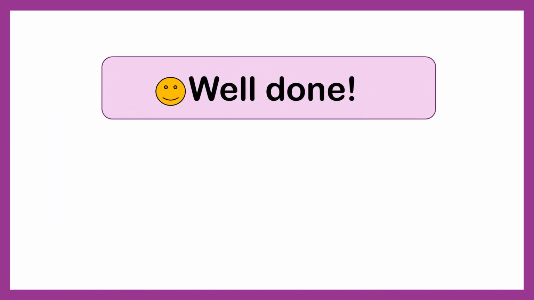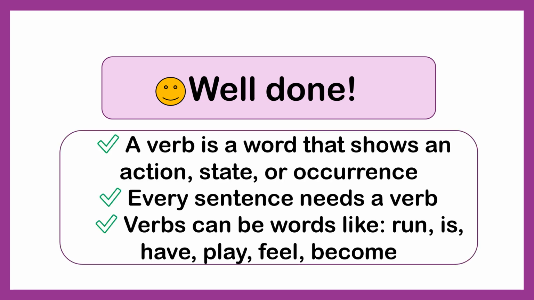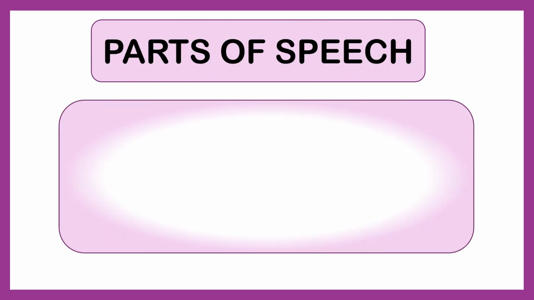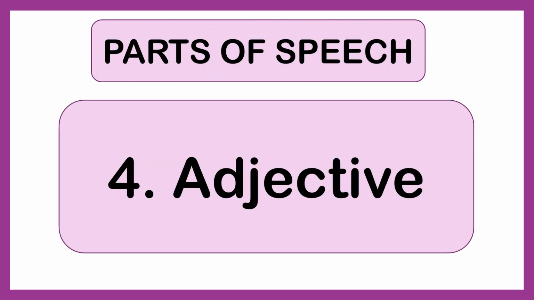Great job. You have just learned about verbs and you found them in the sentences as well. A quick recap. A verb is a word that shows an action, state, or occurrence. Every sentence needs a verb. A verb can be a word like run, is, have, play, feel, become. Keep going, everyone. You are doing great. Next, let's move on to another important part of speech, adjective.